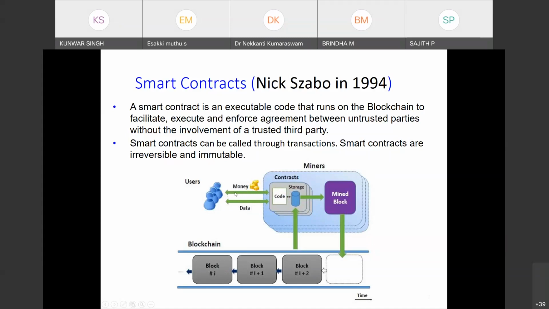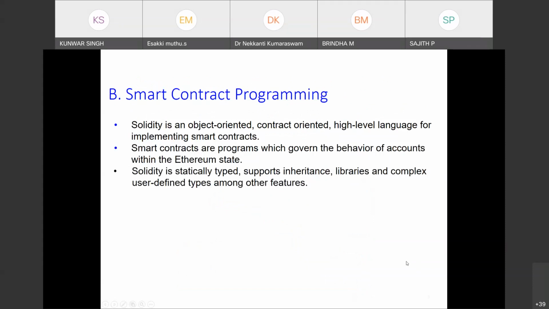So this is the way a smart contract works. In the blockchain, everything is in terms of transactions, and the smart contract will be inside the transaction. These are blocks. Clear?